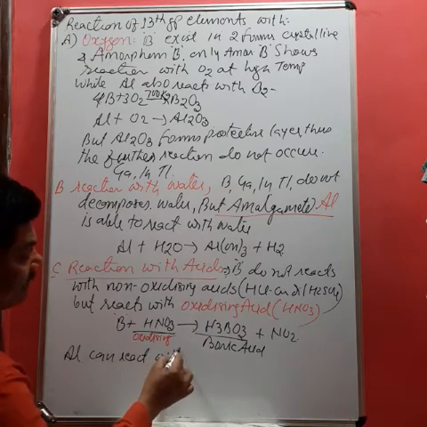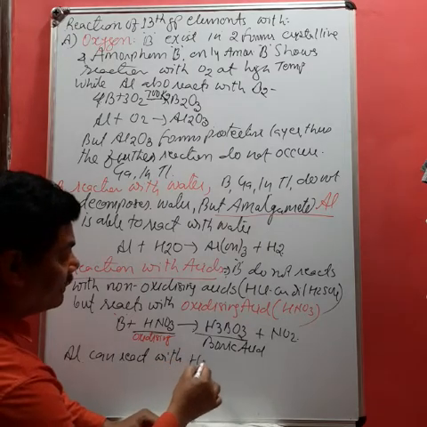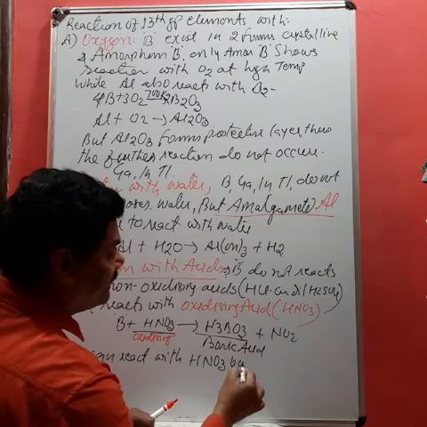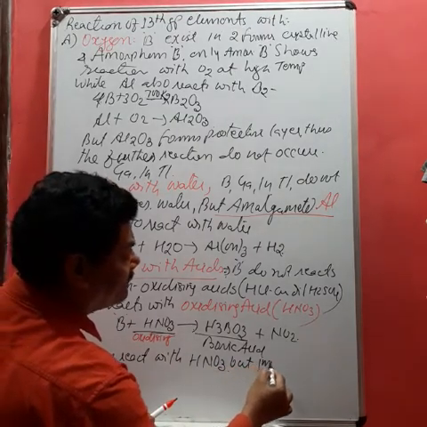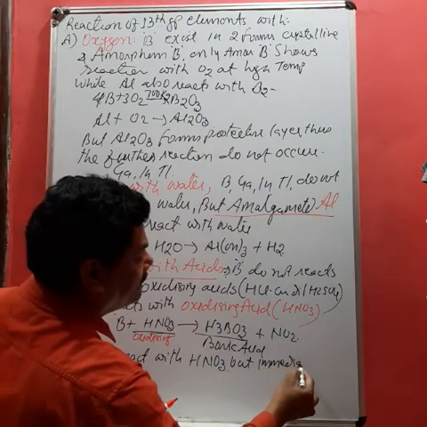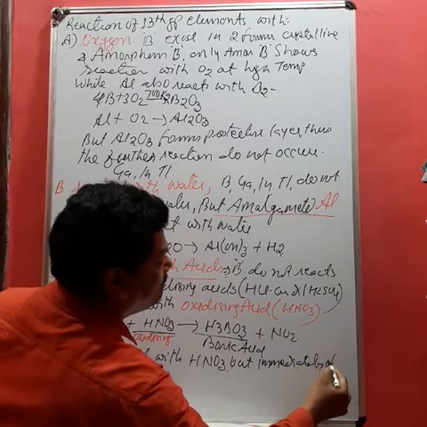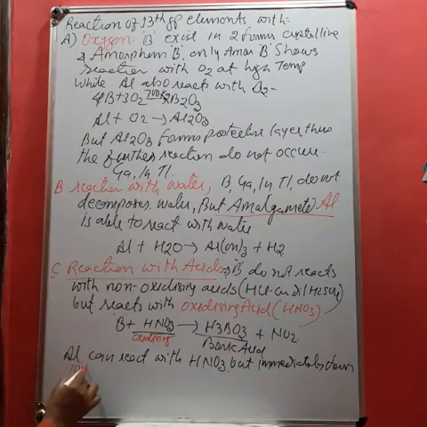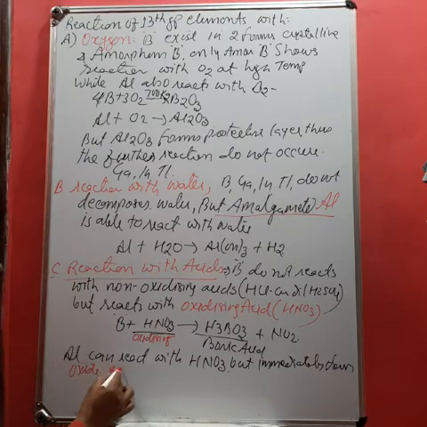Aluminium can react with HNO3, but immediately forms an oxide protective layer.